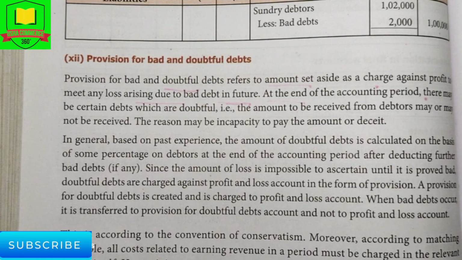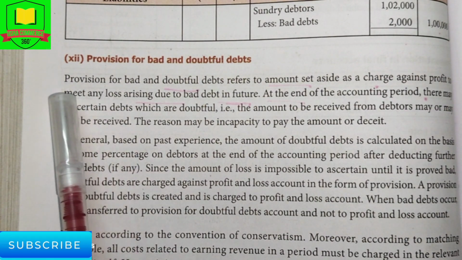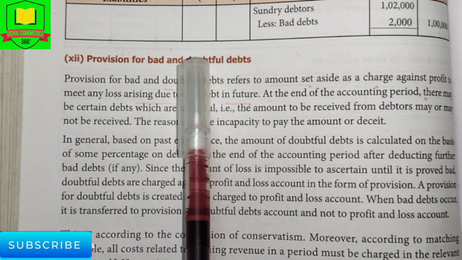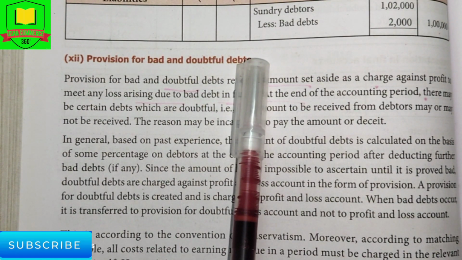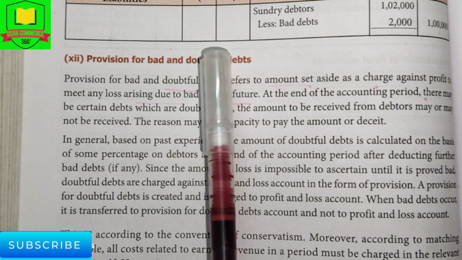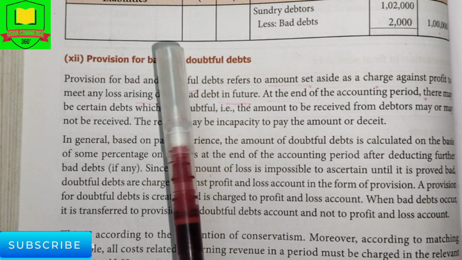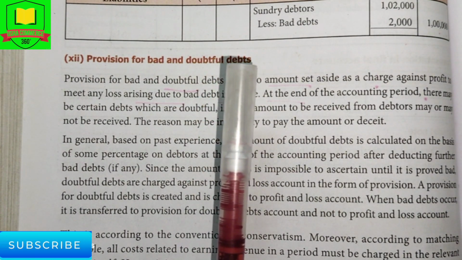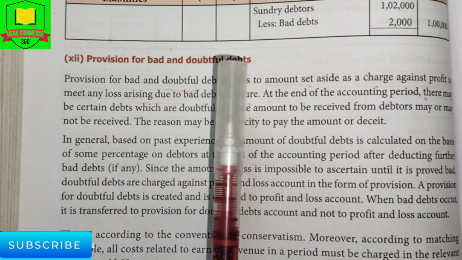Hi viewers, 11th Standard Accountancy, Chapter 13, Adjustment for Provision for Bad and Doubtful Debts. What is meant by provision for bad and doubtful debts? Simply and clearly understood, it is the estimated amount that may not be collected from the debtors. That is called provision for bad and doubtful debts.